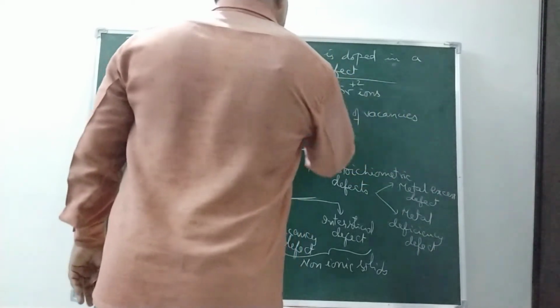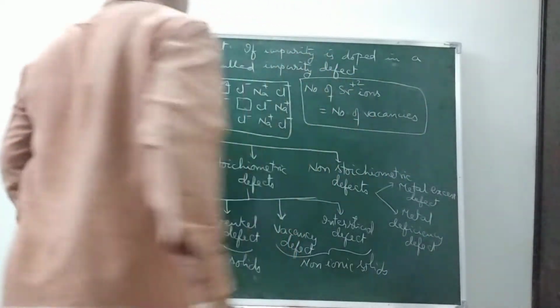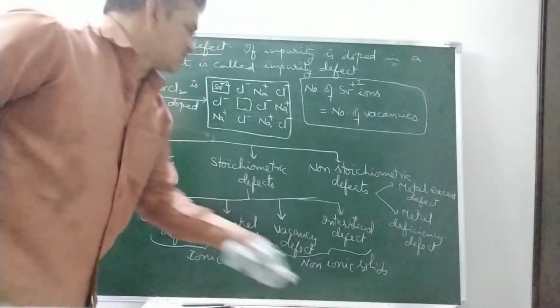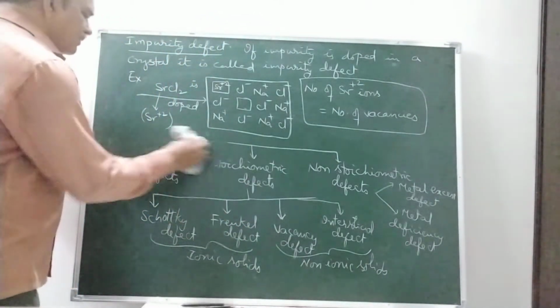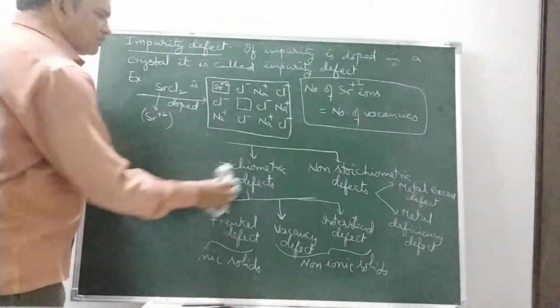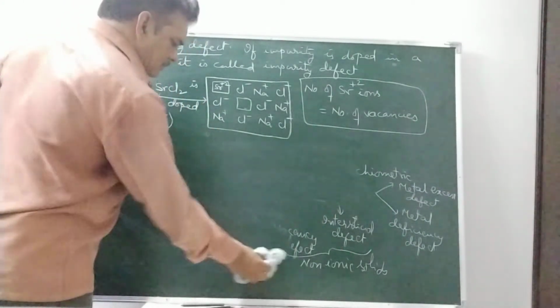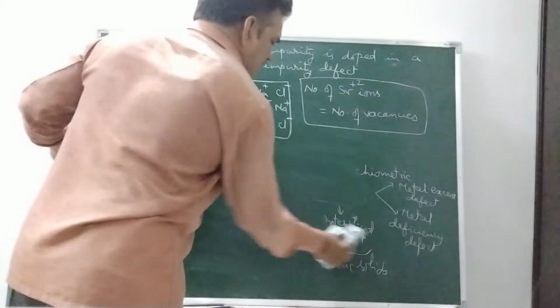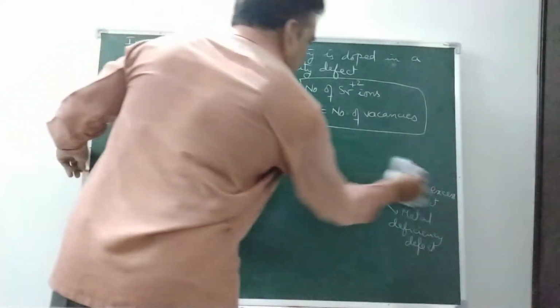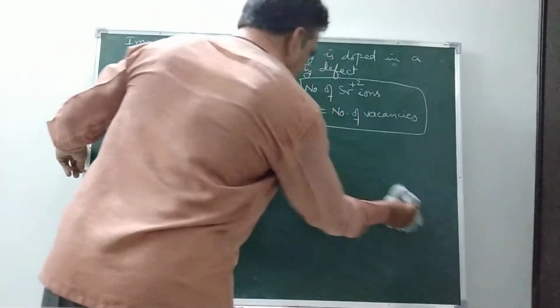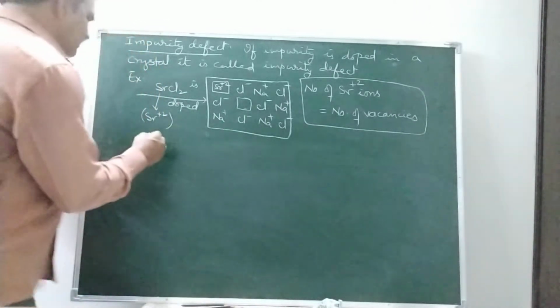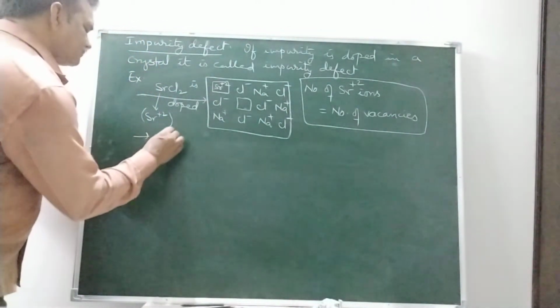Okay, right? So what happens to the crystal if such an impurity defect takes place? Here, as a positive vacancy is present, the electrical conductivity increases.